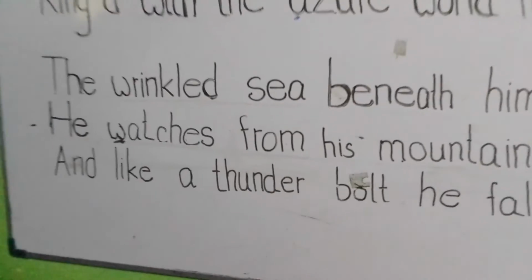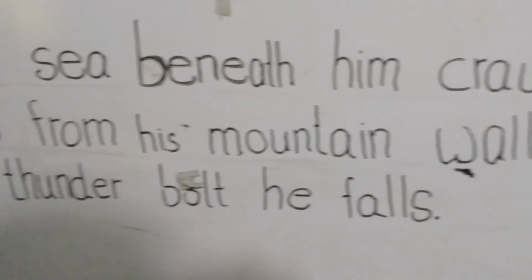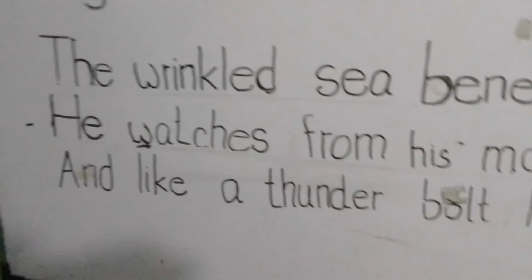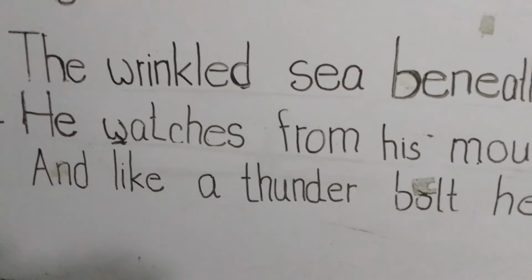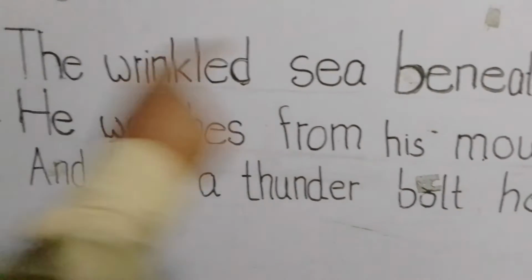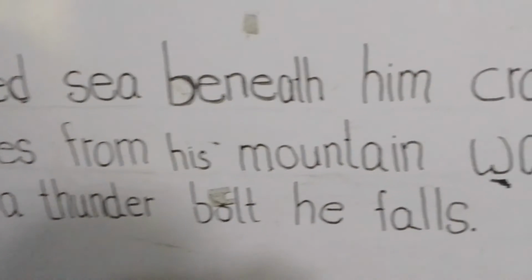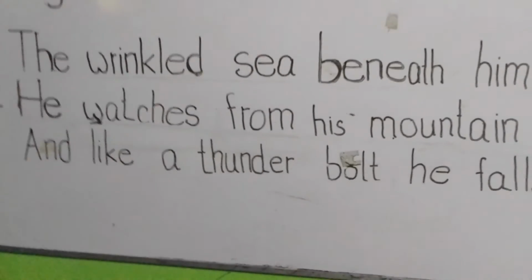Okay, now we'll try to talk about the second stanza. In the second stanza, I would like to say something about the first line. I hope to quote the first line and say something about it.